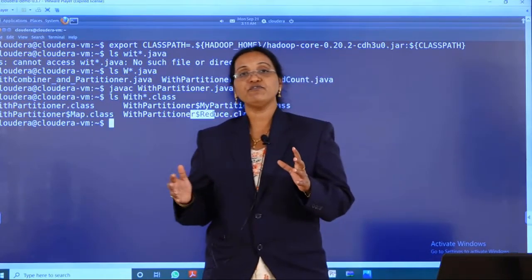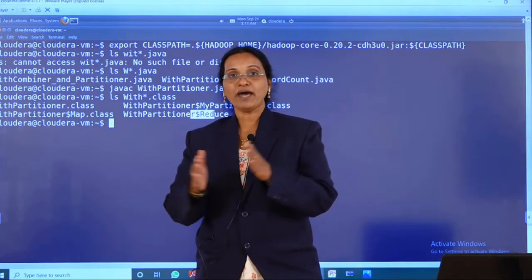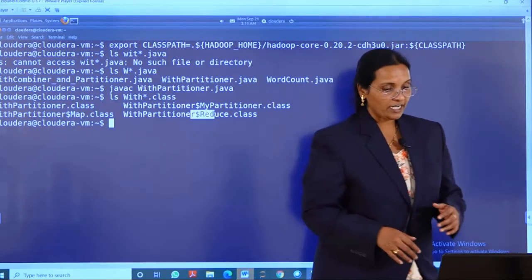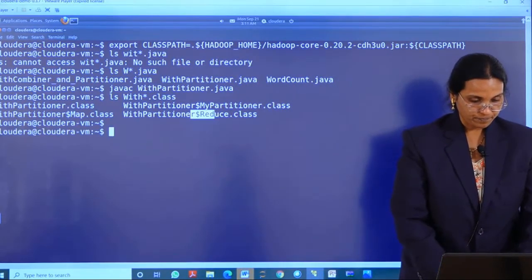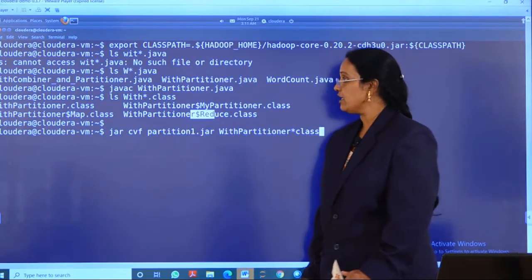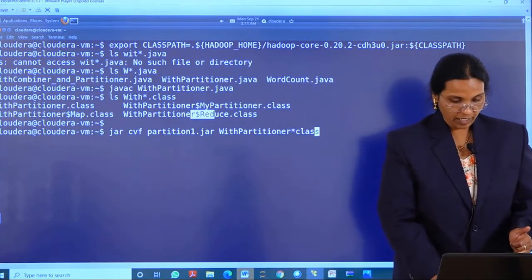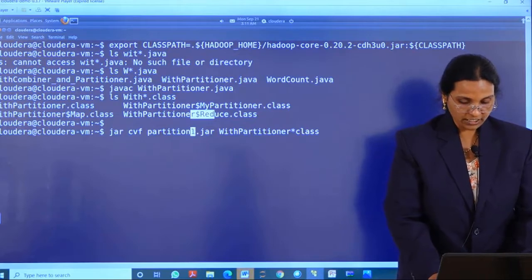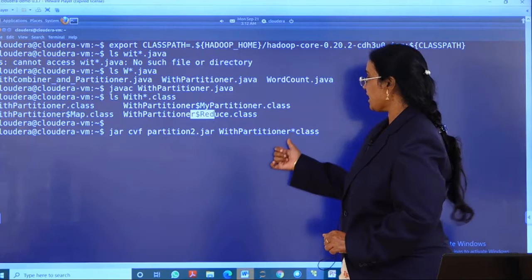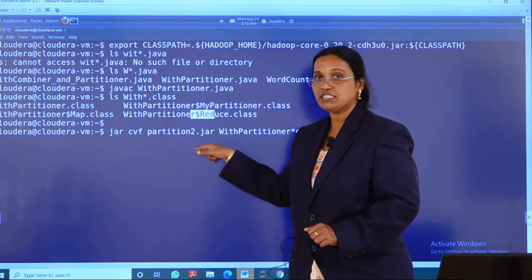So we know that we cannot run the 4 class files all at once. So we need to merge them. The merging we are going to do with the help of jar file creation. So let us create a jar file. I am creating a jar file by using the command jar cvf. Instead of partition1, I am going to change the file name to partition2.jar with partition star class. That means whatever class files are there, all the 4 class files will come to this jar file.